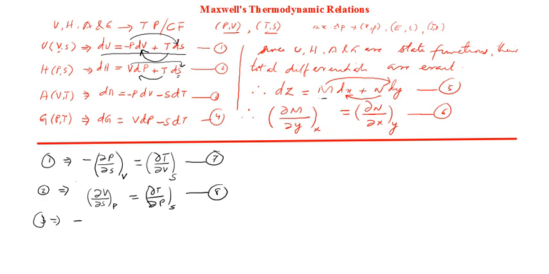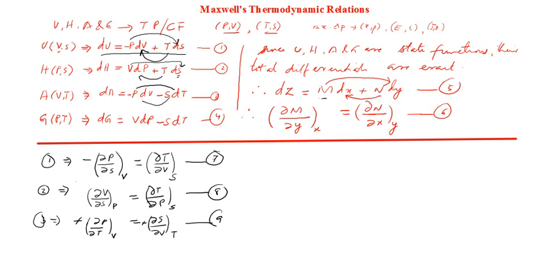Minus first one, the outer one: ∂P/∂T at constant V is equal to, now the inner one, ∂S/∂V at constant T. There is a negative sign here also, but these two negative signs get cancelled away. So that is a positive equation once again. It is equation number 9.